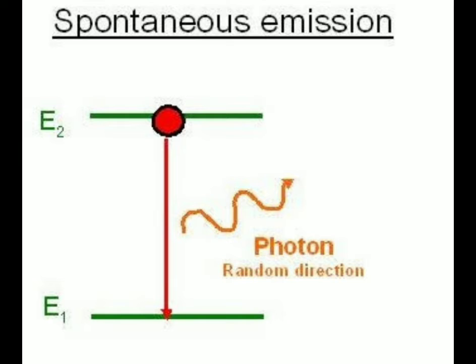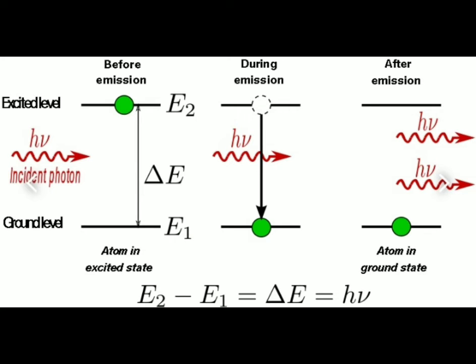This type of process in which the photon emission occurs without any external influence is called spontaneous emission. So here in the diagram we can see that the number of spontaneous transitions taking place in the material during time is independent of photons present in the incident radiation.